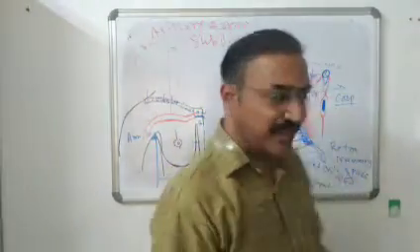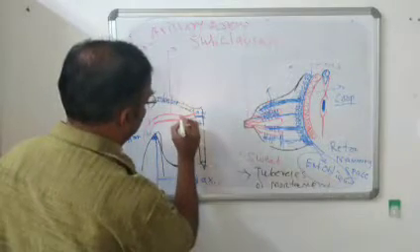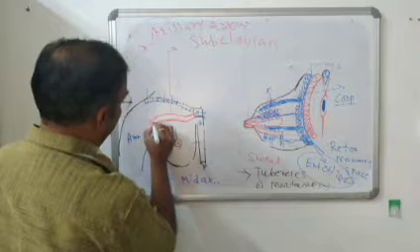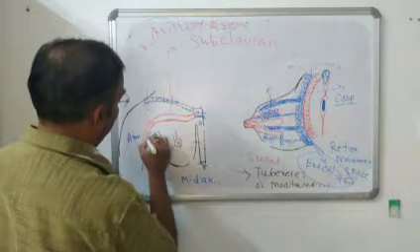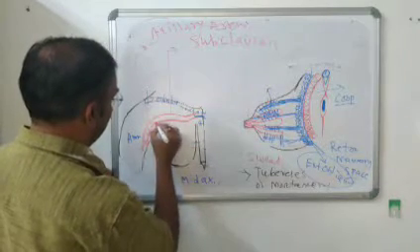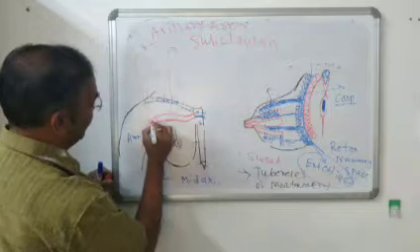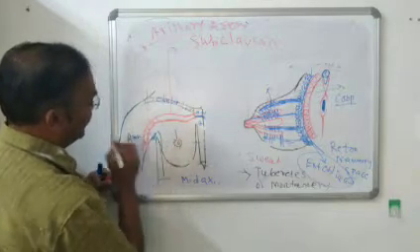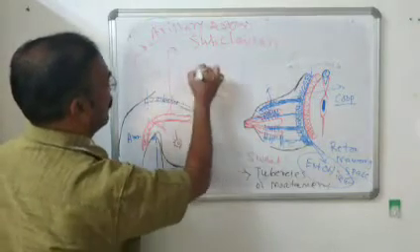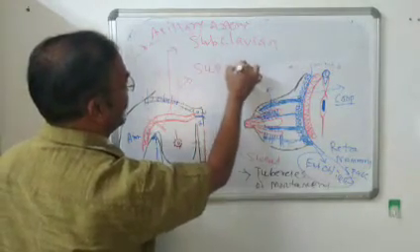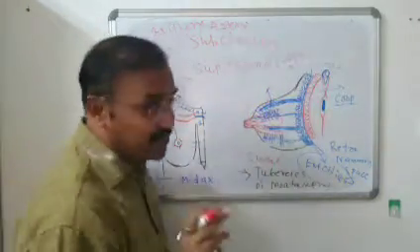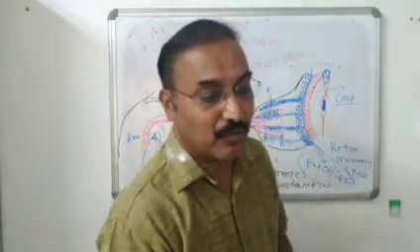The branch from the first part is the superior thoracic artery. Suppose this is the first part, ये axillary artery यहाँ से है. This is the first part, this is the second part, and this is the third part. ये axillary artery यहाँ से यहाँ तक, उसके तीन पार्ट्स होते हैं, ये फर्स्ट, ये सेकंड, ये थर्ड. Now from the first part, one branch supplies the breast, and this branch is called the superior thoracic artery. Remember, it is a branch of the first part of the axillary artery.